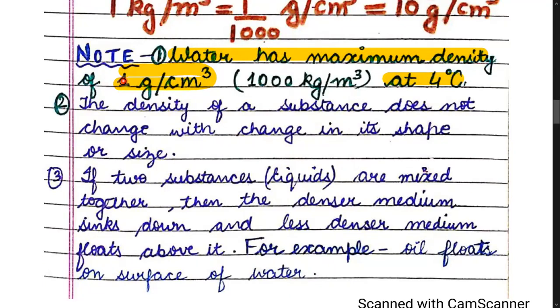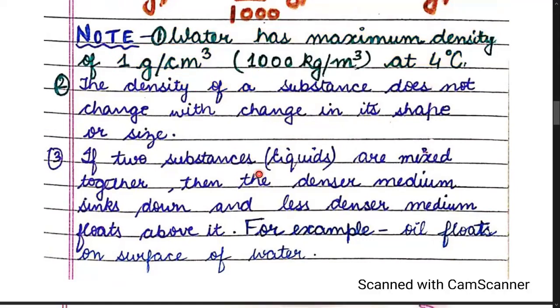So water has maximum density of 1 gram per centimeter cube, which can also be written as 1000 kilogram per meter cube. Very good.